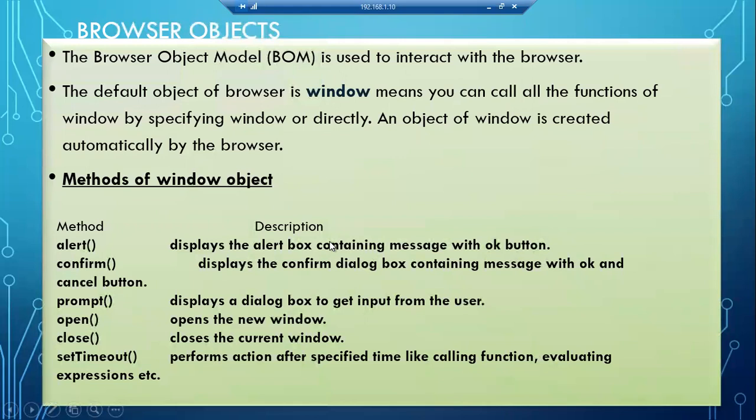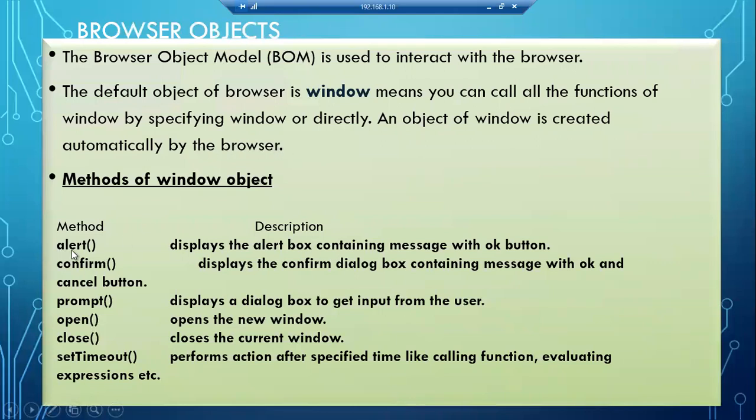So now, when you are learning JavaScript, we talked about objects. What are objects, I just explained to you. In this, the browser object model is used only to interact with the browser. So what is the default object? That is window. Window is the object name, which means you can call all the functions of window by specifying window or directly. An object of window is created automatically by the browser.